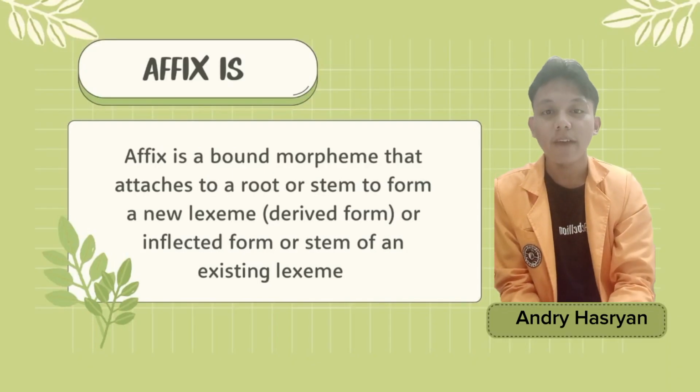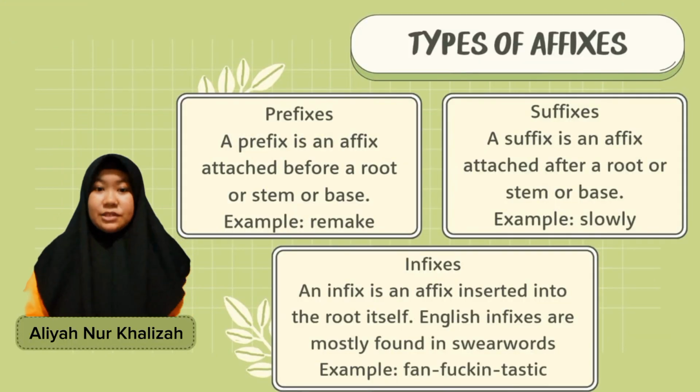An affix is a bound morpheme that attaches to a root or stem to form a new lexeme, derived form, or inflected form or stem of an existing lexeme. So, the next is types of affixes. There are three types of affixes. The first is prefixes, second is suffixes, and the third is infixes.